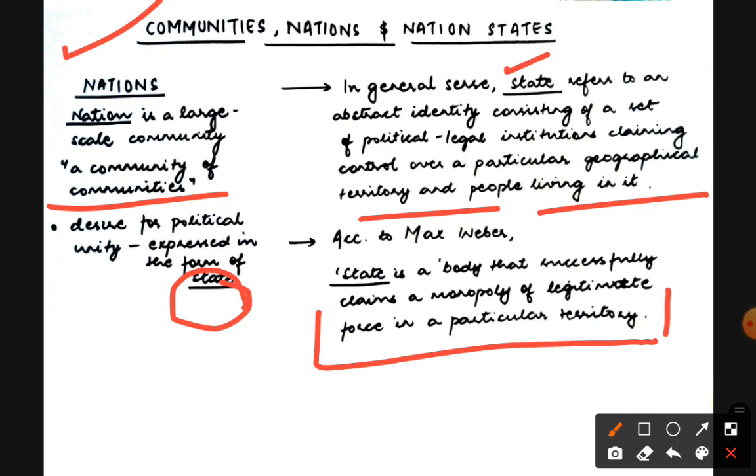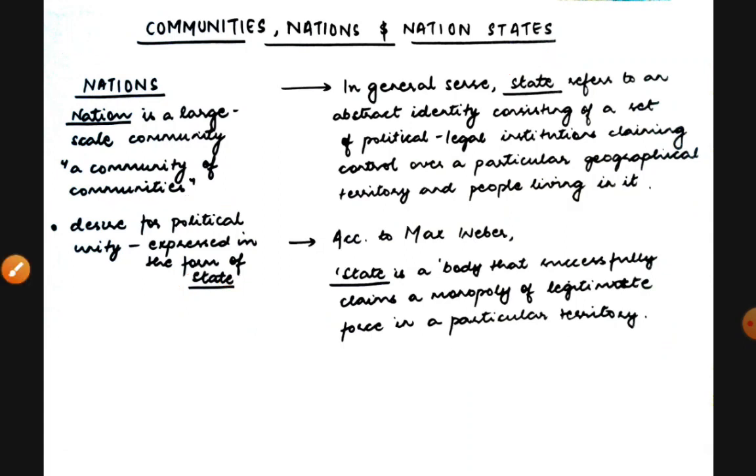And whatever Max Weber says, like a body that successfully claims a monopoly of legitimate force in a particular territory, has to be memorized as such when a person says it, quote unquote. If you don't remember the entire sentence, make sure that you don't put quotes on it, okay. Don't put inverted commas, just write it as it is, okay. So this is a tip for your exam.